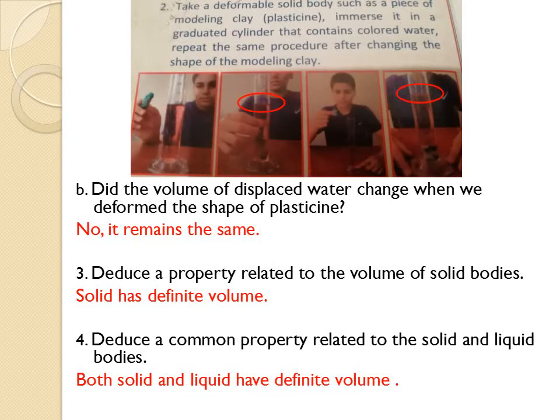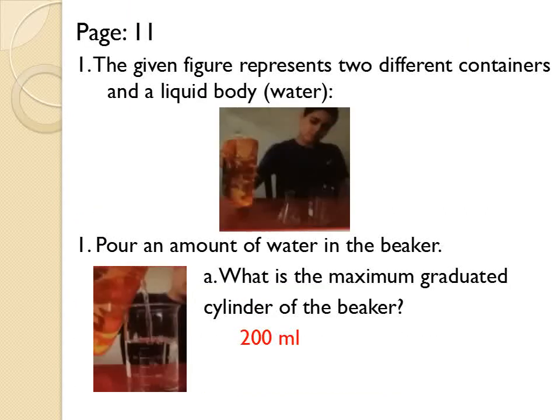Number 4. Deduce a common property related to the solid and liquid bodies. So solid and liquid have both definite volume. This is the common property. الخاصية المشتركة بين الsolid والliquid إنه اثنيناتهم have a definite volume. Now, as we know that both solids and liquid have definite volume by doing an experiment with modeling clay and